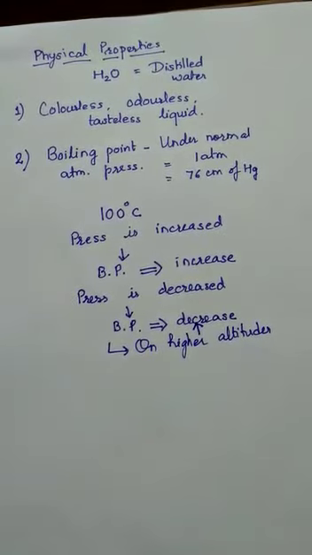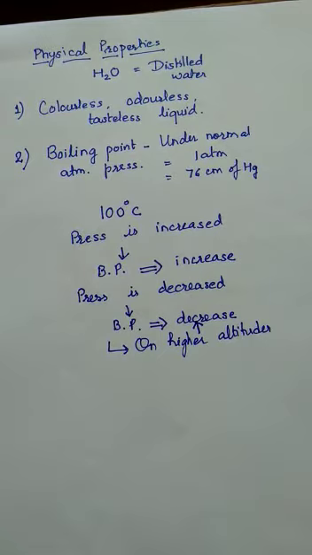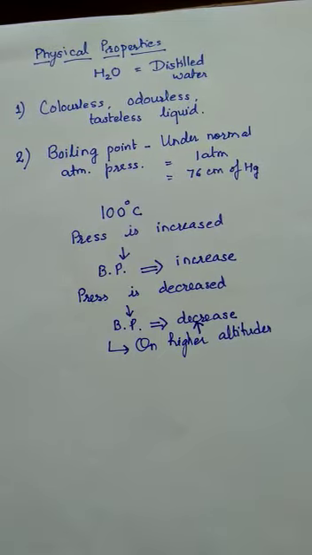And if there are impurities present in water, now we were talking about water which does not contain any dissolved impurities, then the boiling point under normal conditions will be 100 degree Celsius. But if there are impurities, like in tap water, then tap water will boil at a temperature higher than 100 degree Celsius.